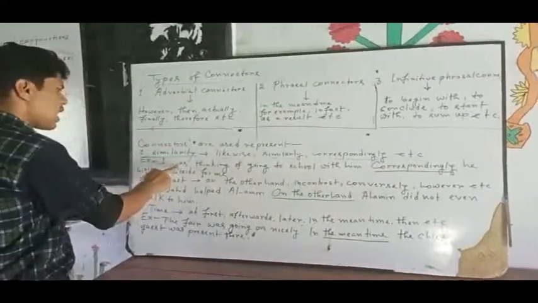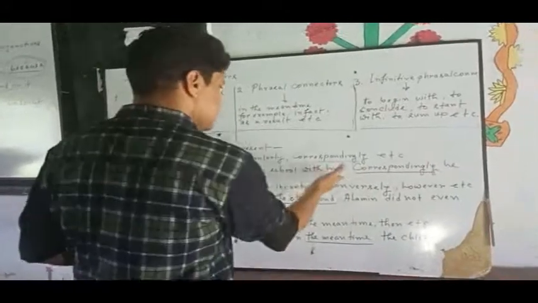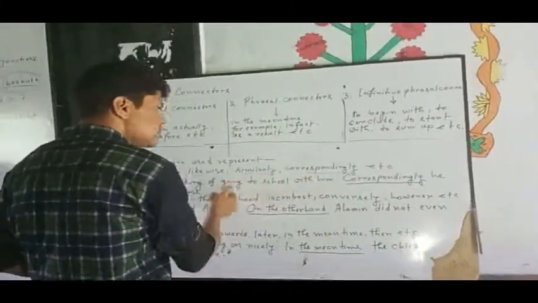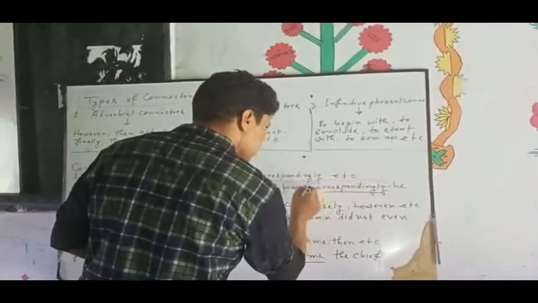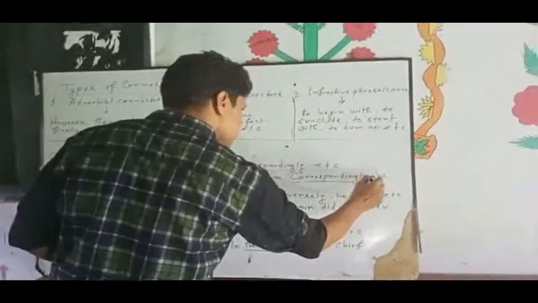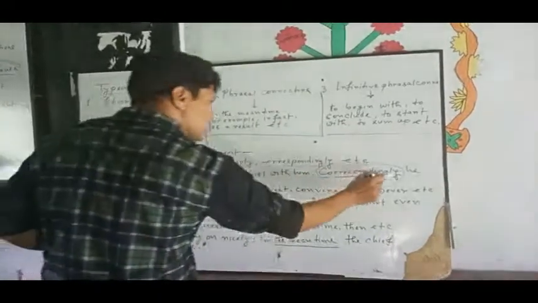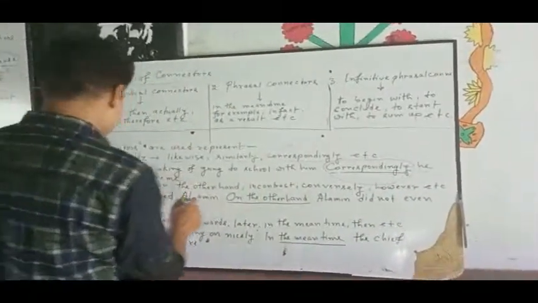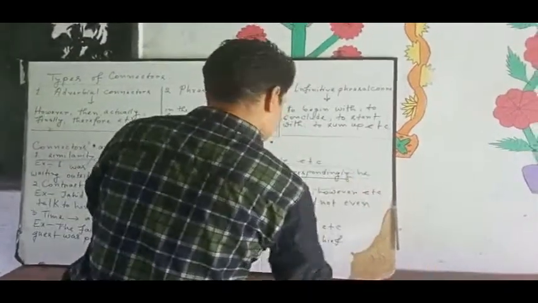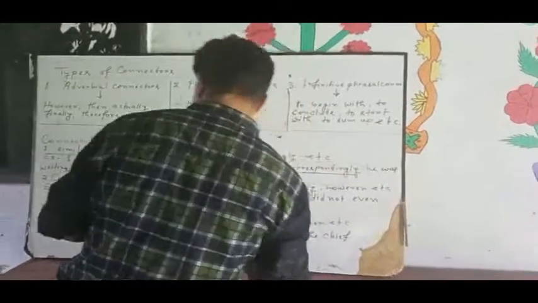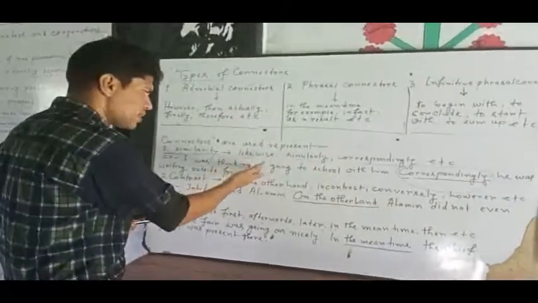Take a look. I was thinking of going to school with him. Here is a separate sentence. And with the help of the connector correspondingly, we are joining another sentence here. Correspondingly, he was waiting outside for me. My dear students, you just see this.